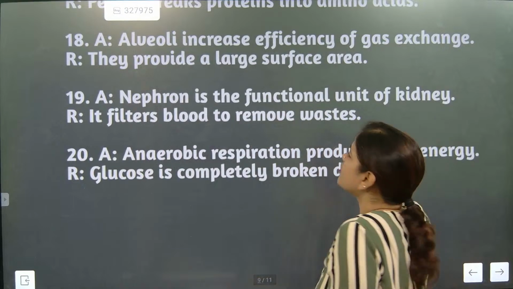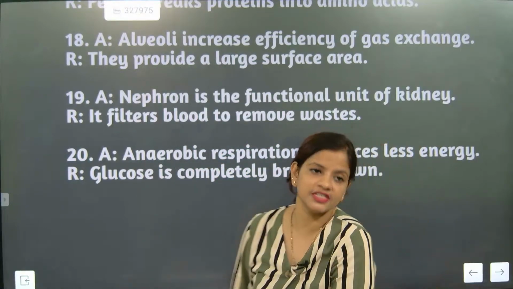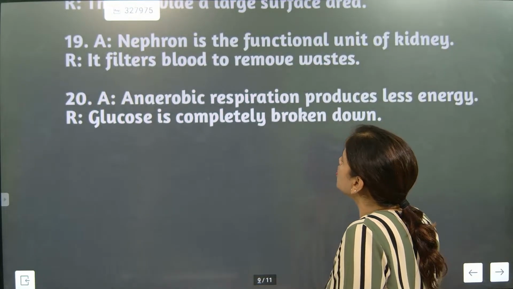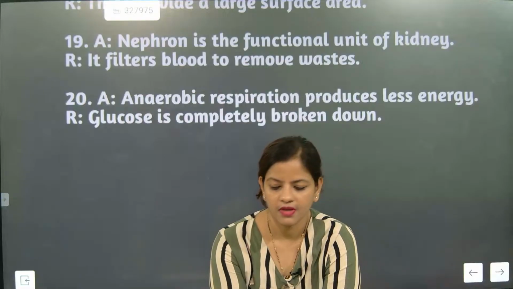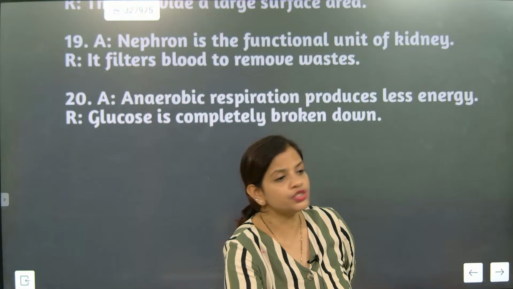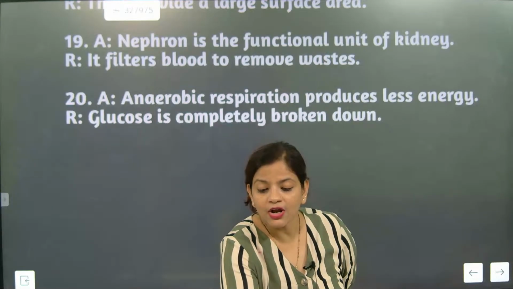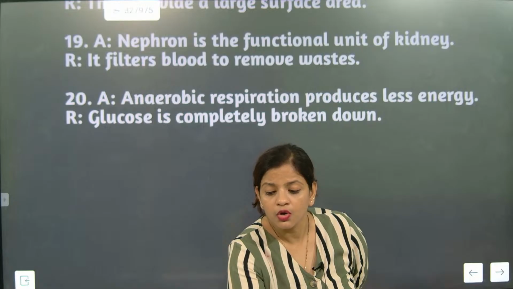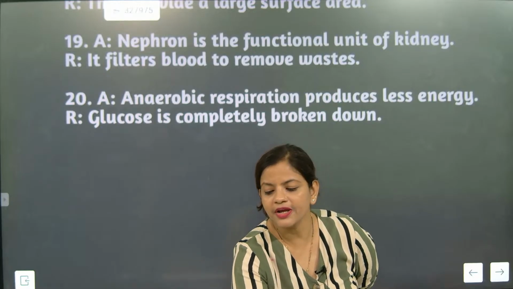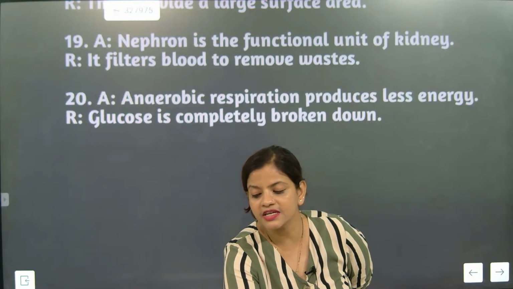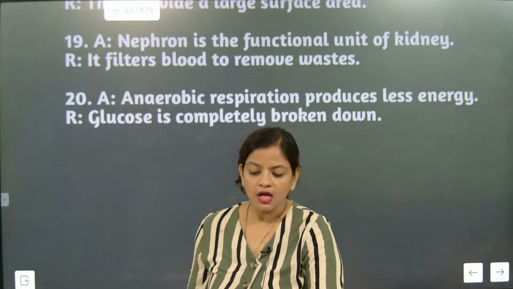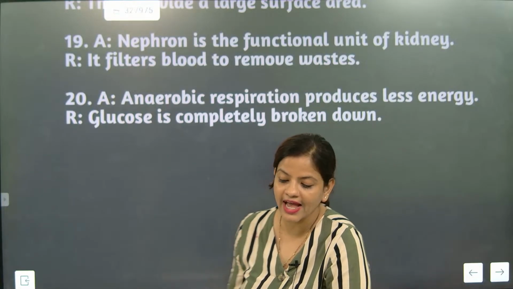Nephron is the functional unit of kidney. It filters blood to remove waste. Correct answer A. The anaerobic respiration produces less energy. Glucose is completely broken down. Are they both matching? No. See, first assertion is true. Anaerobic respiration produces less energy. Glucose is completely broken down. It's not the correct answer. We can't break glucose completely. So the correct answer here is assertion is true, but reason is false. So correct answer is coming here as C.